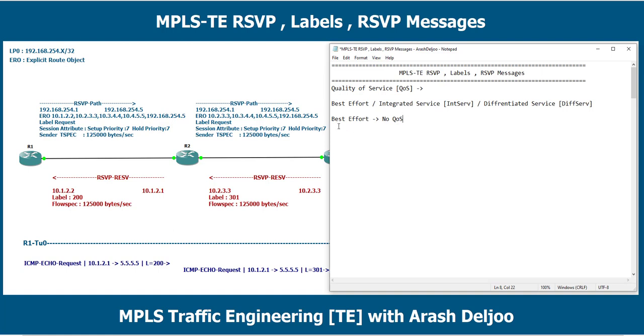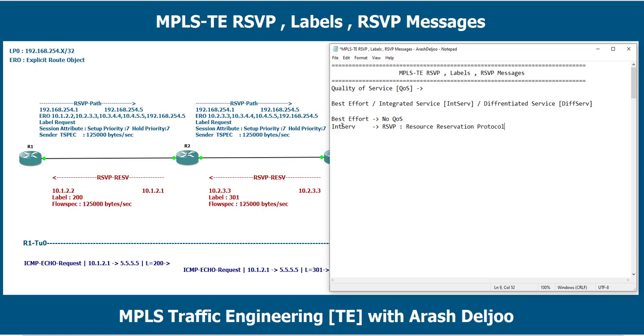The next implementation method of quality of service is the intserv model. This is the old model of implementing quality of service, and today we don't use the intserv model. Intserv works with the RSVP protocol. RSVP is the abbreviation of resource reservation protocol.